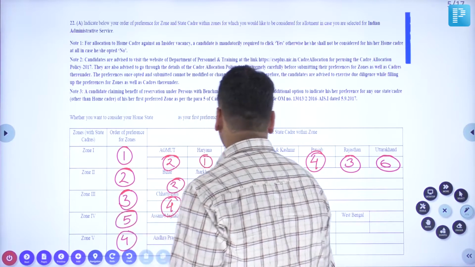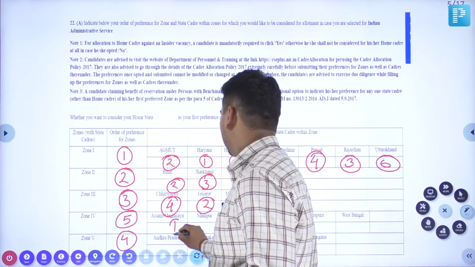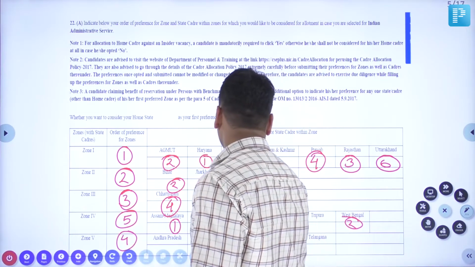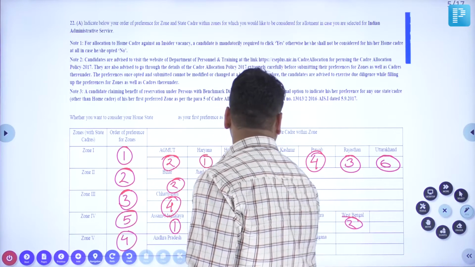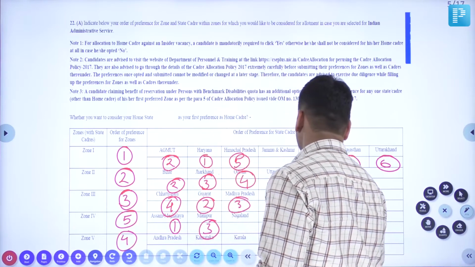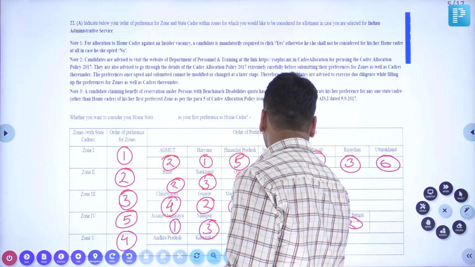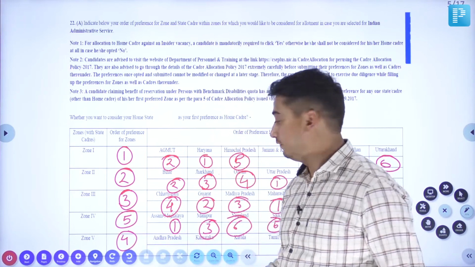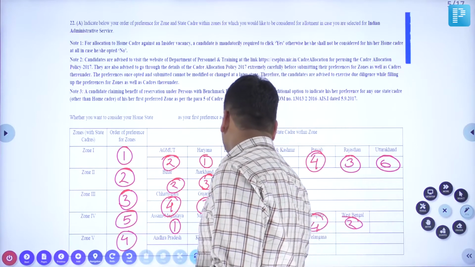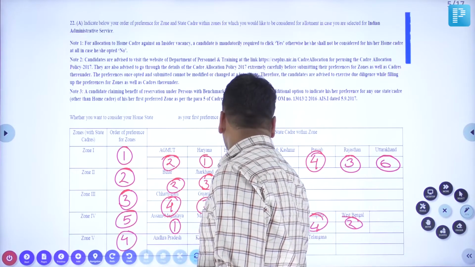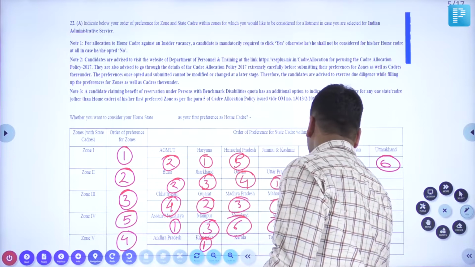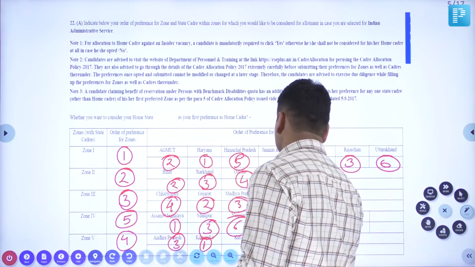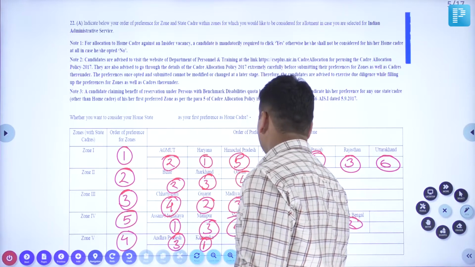Within Zone 4, Assam, Meghalaya, West Bengal, Manipur, Tripura, Sikkim, Nagaland. Within Zone 5, it would generally be Karnataka, Telangana, Andhra Pradesh, Tamil Nadu and Kerala.